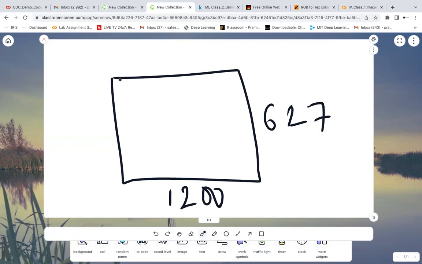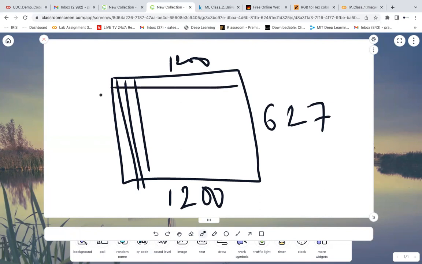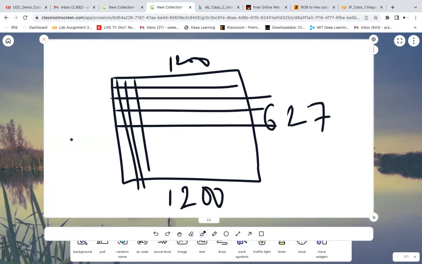So we will have so many pixels. I will be dividing this width, something like around 1200 I will be having. And this height I will be dividing like this, 627. So now, all the axes will start from here.